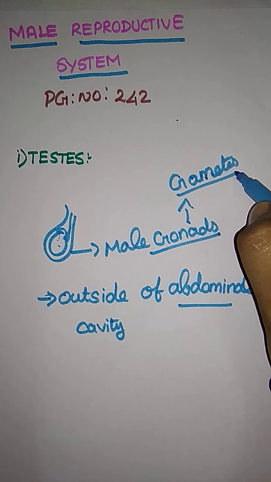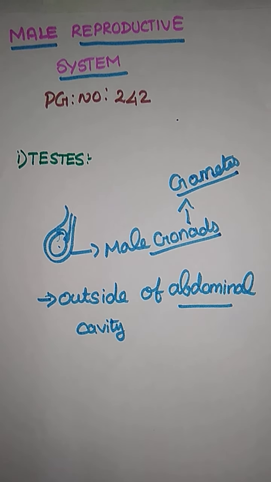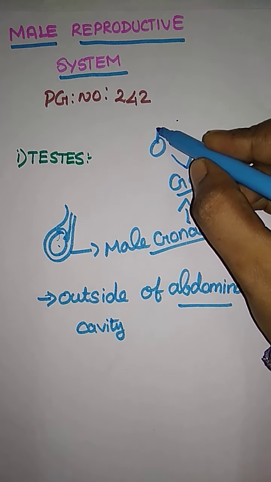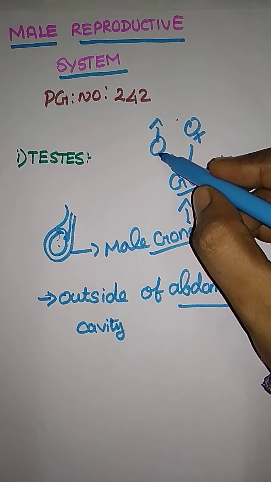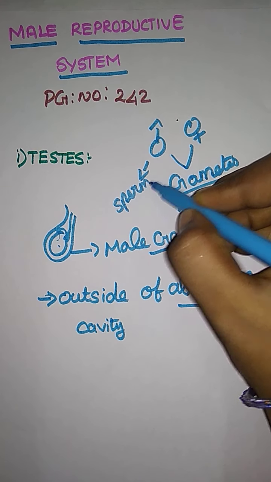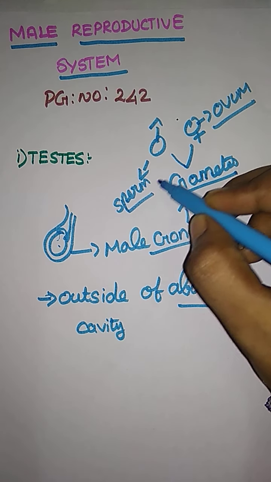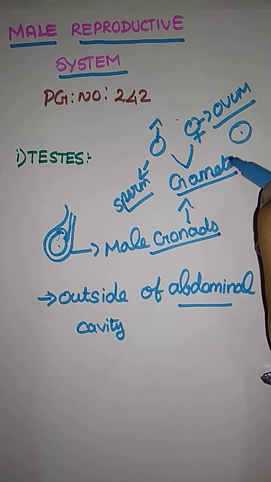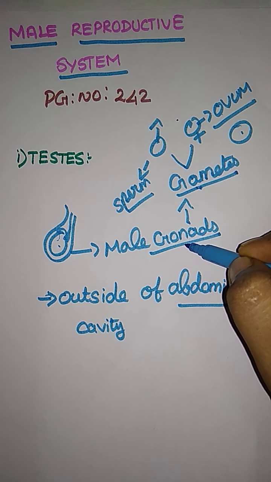Let us first see what gametes are. If you take a male and a female, the male produces sperm and the female produces ovum. These are the gametes. Both of them fuse together to form a fetus. So the organs that produce gametes are called gonads.